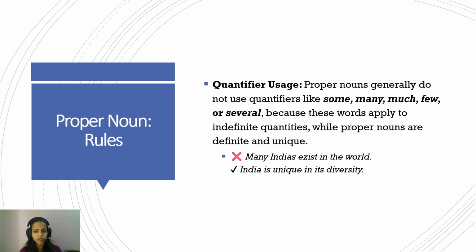So proper nouns generally do not use quantifiers like some, many, much, few, or several, because these words apply to indefinite quantities, while proper nouns are definite and unique. There cannot be "some India." India is one whole unit. You cannot say "much India." There is no less India, no few India, because India is one whole unit. So these quantifiers are not used before proper nouns. "Many Indias exist in the world" is wrong. "India is unique in its diversity."